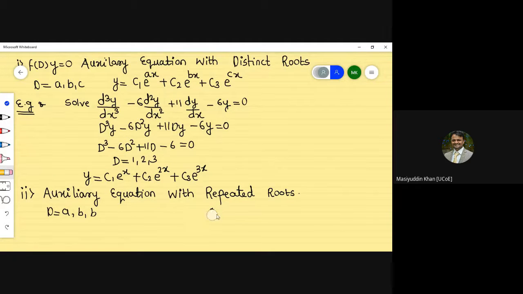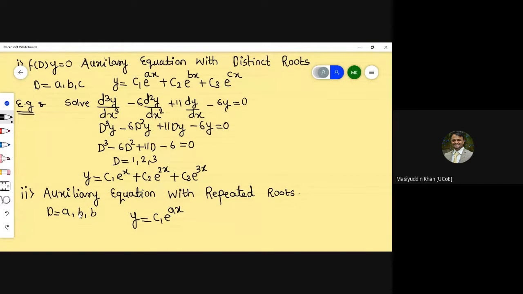Here with repeated roots, your solution will become y is equal to, just see it clearly so that the mistake never happens. Here ABB means first keep as it is, so first we write C1 e raised to ax.